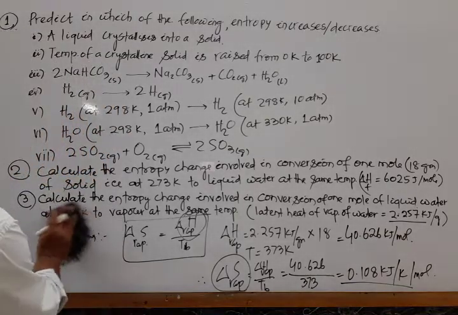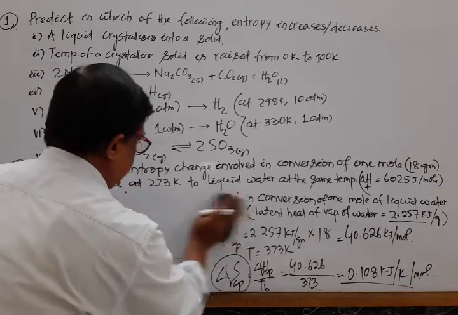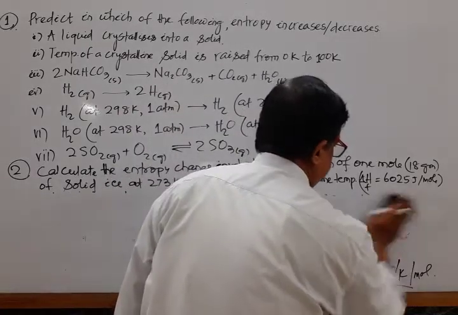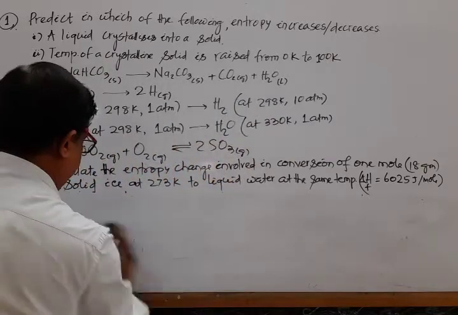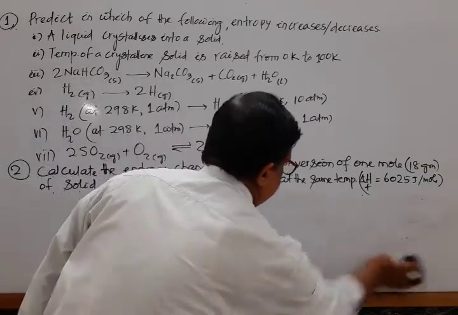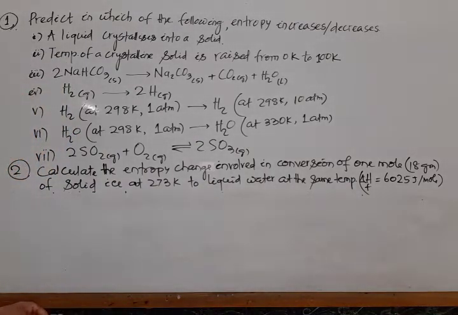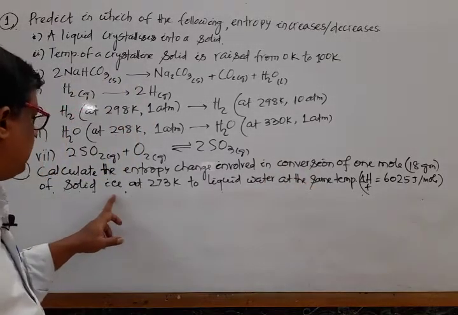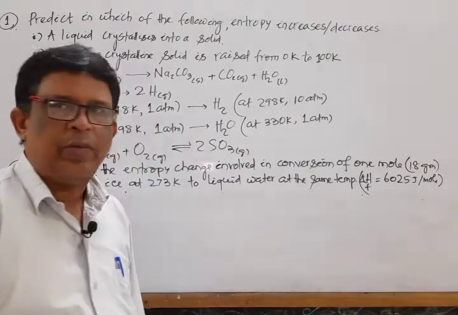Mark that. What is the next one? Mark the question. What is the question? Calculate the entropy change involved in conversion of 1 mole of solid ice at 273 Kelvin to liquid water at the same temperature.